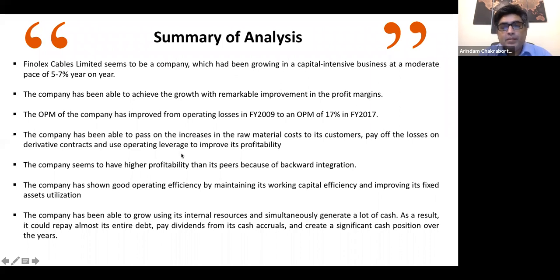So if we summarize the discussion till this point of time, a few conclusions are that it seems to be a company which has been growing in a capital intensive business at a moderate pace of 5 to 7%.